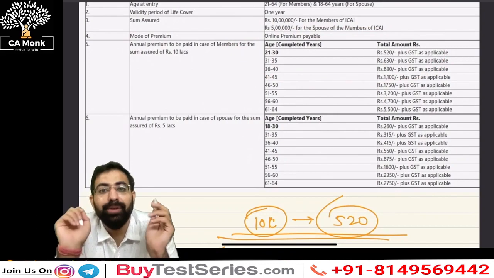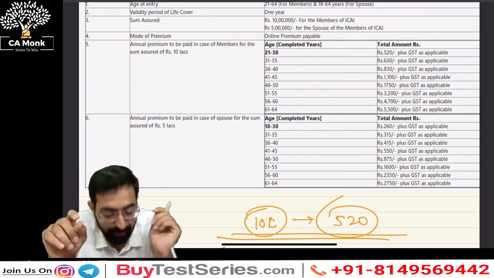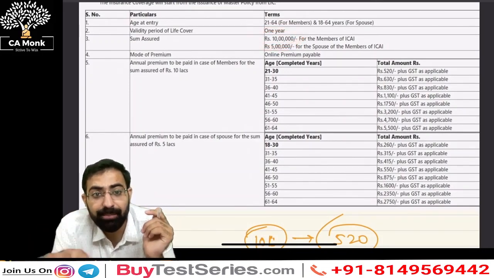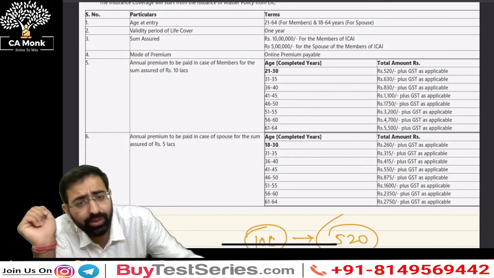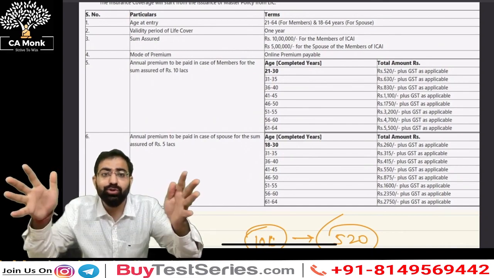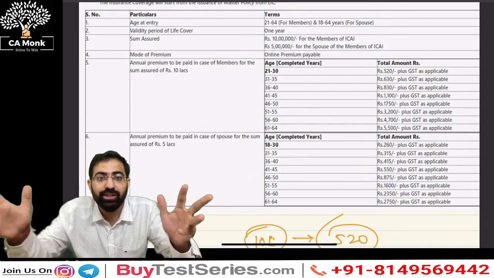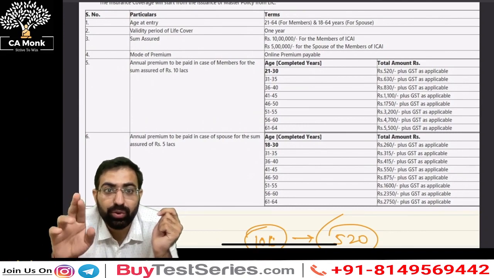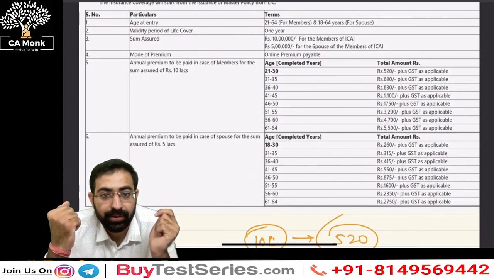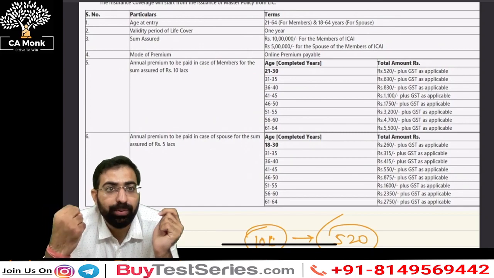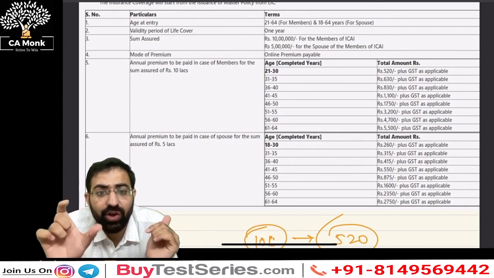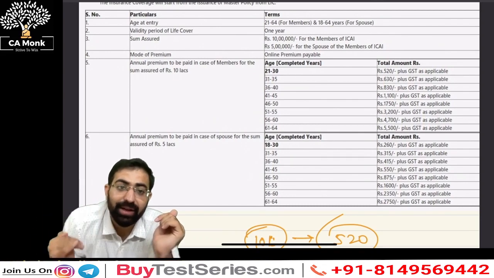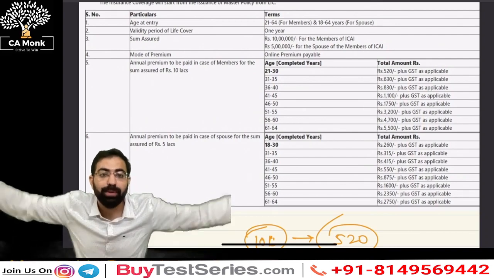Now, why is the insurance company charging such a small amount and giving a surety of 10 lakhs or a higher amount? Because the insurance company works on the law of large numbers. Sir, what is the law of large numbers? The more you sell, the better it is for the company. The insurance company works on the law of large numbers and the rule of probability, because they know the chances of the event occurring are so small that they are going to be cutting their risk. And how are they going to cut their risk? By selling to more people.